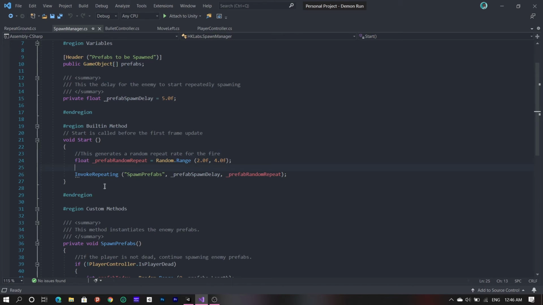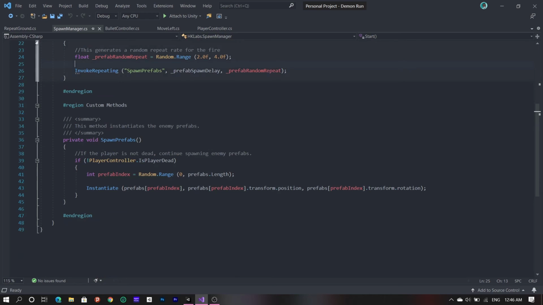So what this line of code is doing essentially is it's going to start calling this method called spawn prefabs. When the game starts, it's going to wait for 5 seconds before starting the calling, and after that it's going to repeat this in a random number between 2 and 4 seconds. That's what it does. Pretty simple, pretty awesome.